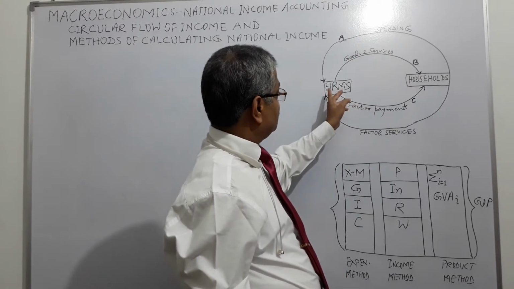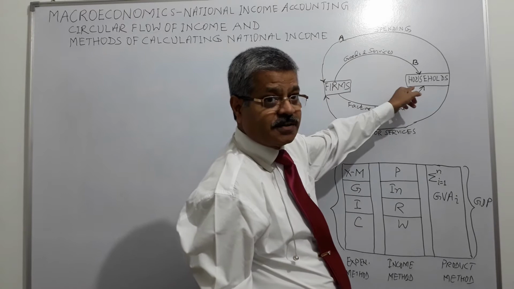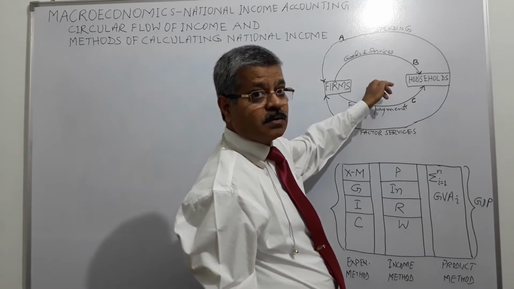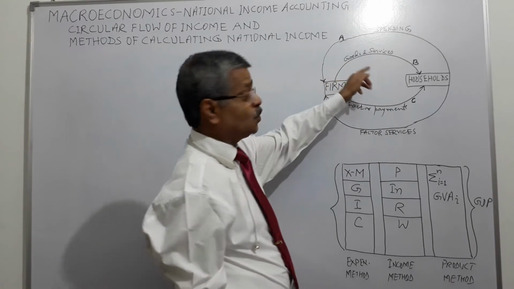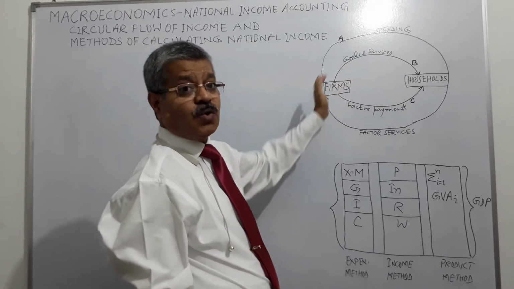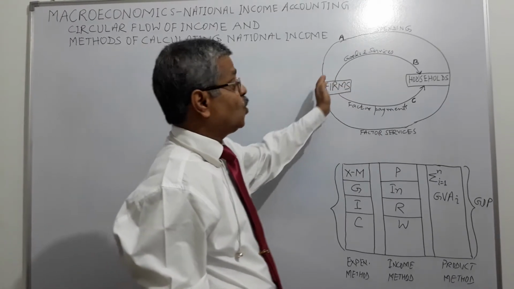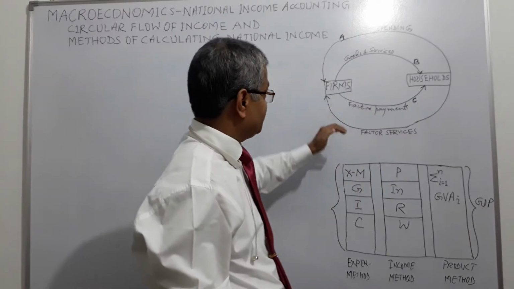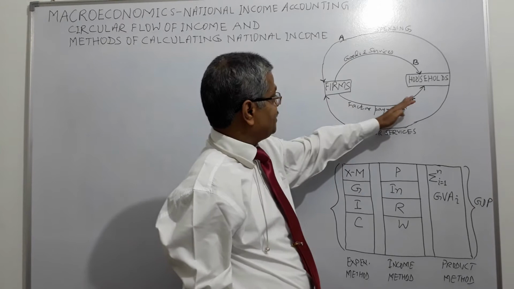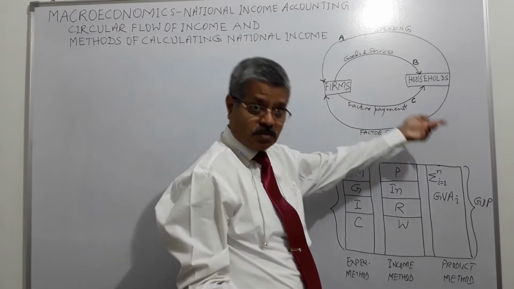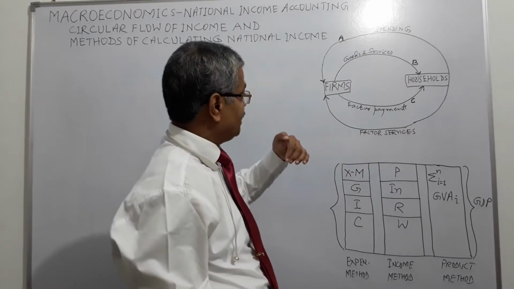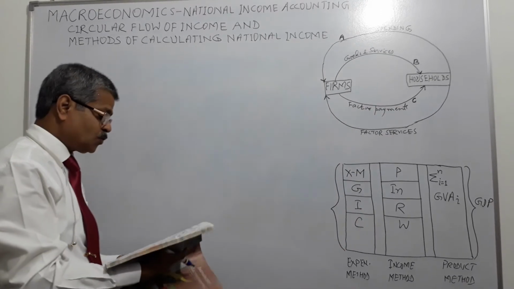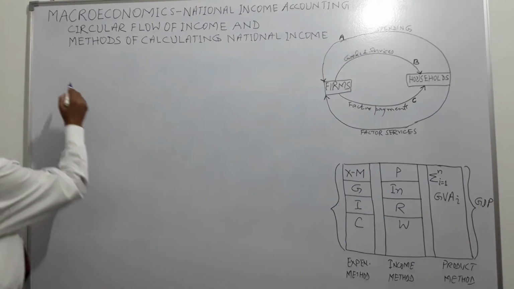Firms supplying goods and services to households is called the product method or value added method. And the factor payments made by the firms to the households for supply of their labor, this is called the income method. So we will go to the product or value added method.